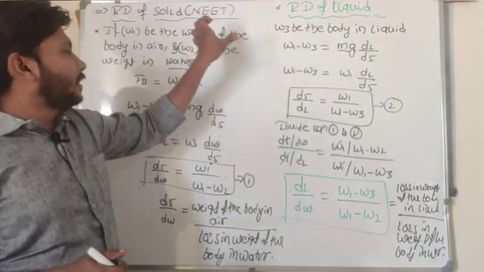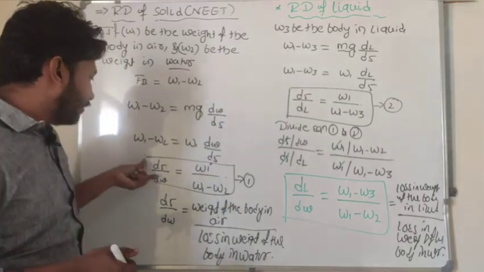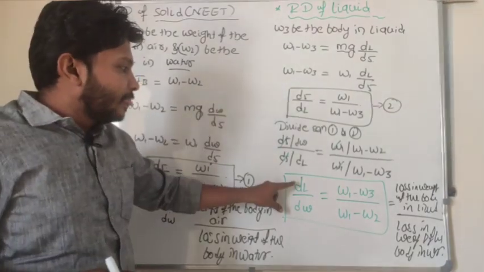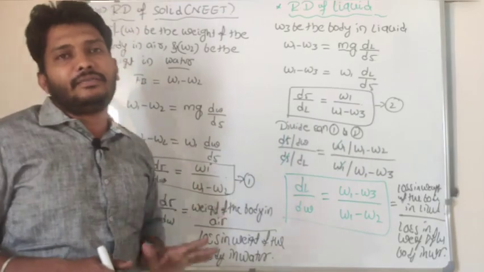So I hope you know the meaning of relative density of solid as well as relative density of liquid. So relative density of solid, relative density of liquid, and density of the liquid divided by density of the water. This is the connecting formula.